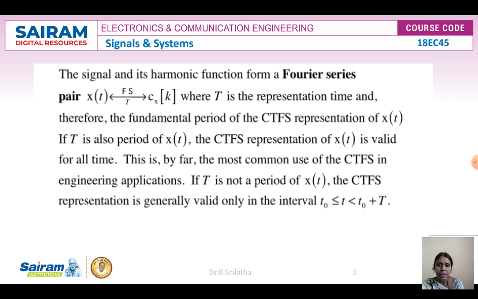Now the signal and its harmonic function form the Fourier series pair. So x of t and c of k are what we call a Fourier series pair, where T represents time and the fundamental period of the continuous time Fourier series representation of x of t. If T is also the period of x of t, the continuous time Fourier series representation of x of t is valid for all t values.